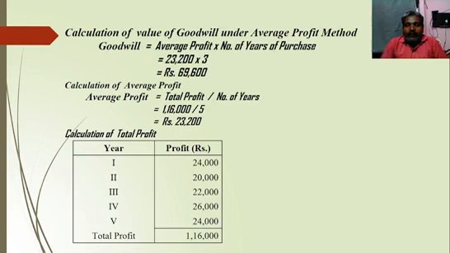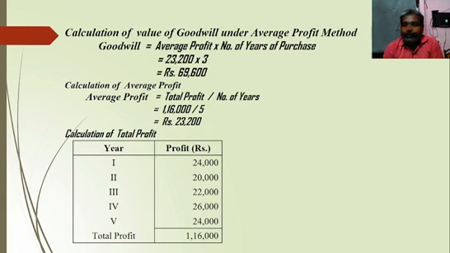With the help of average profit, we can easily calculate goodwill. So 23,200 into 3, which is the number of years of purchase, gives 69,600. That is the value of goodwill for this problem.